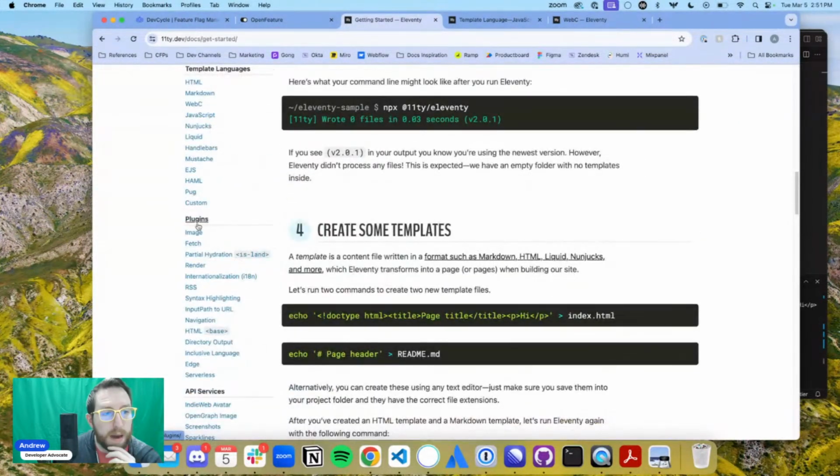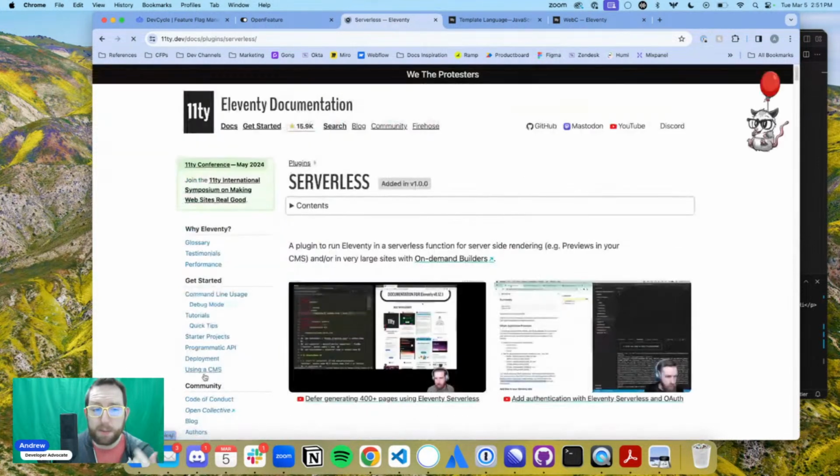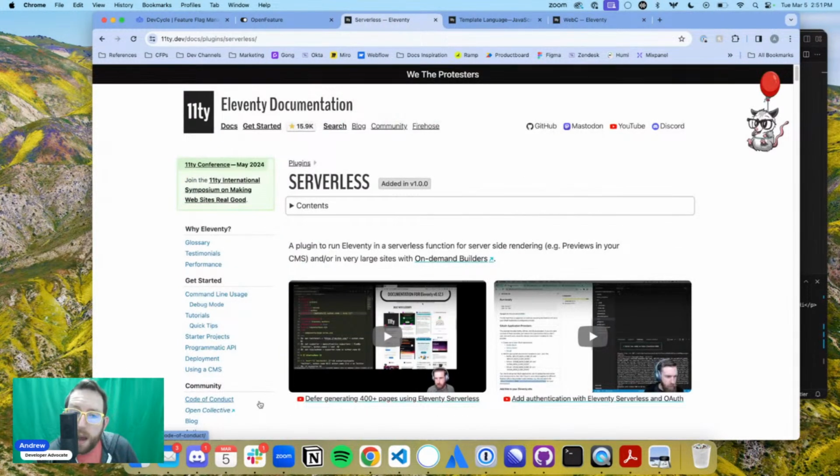Plugin, templating language. Yeah, plugins. Yes, they have first-party ones as well. I've done a bunch of stuff with serverless in the past. So I actually added serverless OAuth based on this guide from Eleventy. It was actually a lot of fun to do.